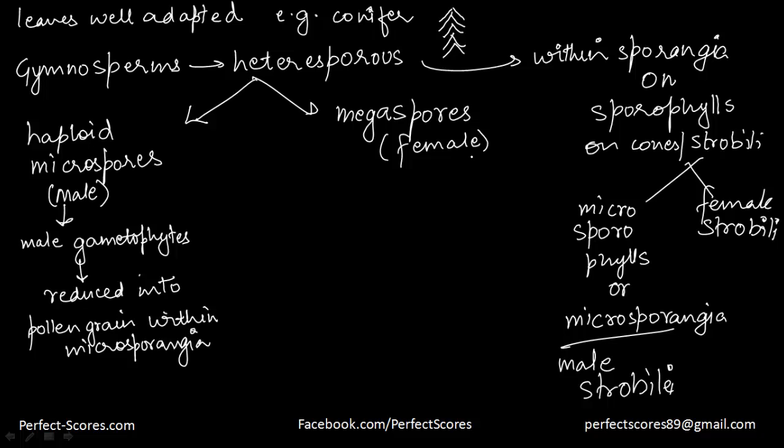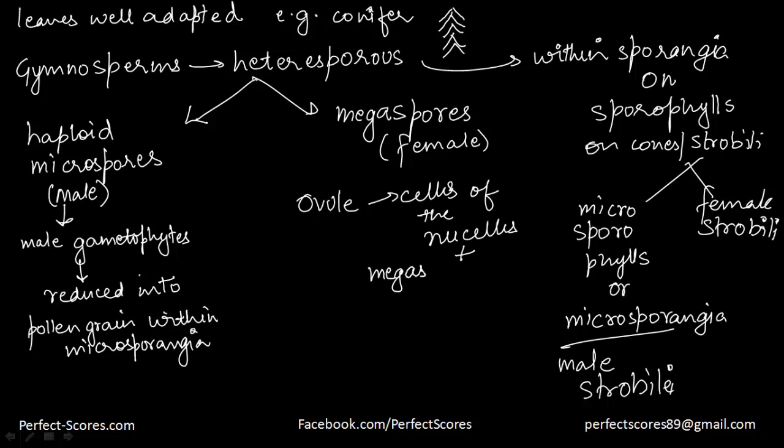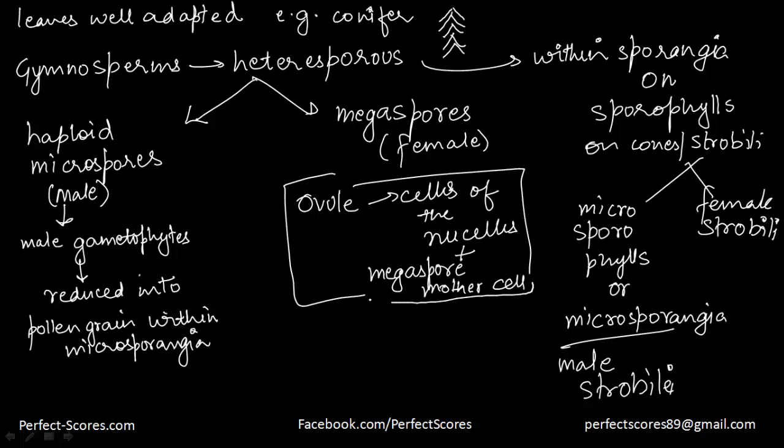Now the megaspore mother cell is different from the other cells of the nucellus. So the whole structure is called an ovule, and within that you have the cells of the nucellus, which is the outer layer, plus the main megaspore mother cell. So that is the composition of the ovule. It has the megaspore mother cell plus the other cells of the nucellus. Now the mother cell divides through meiosis to form 4 megaspores.